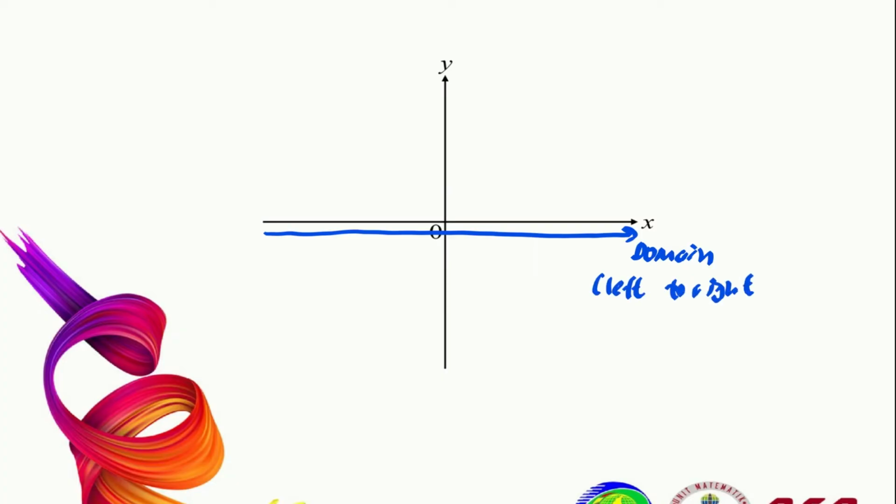We will discuss this in the next example. The range refers to the interval of y. Let us write here range, and we should read the range from the bottom part of the graph to the highest part of the graph, so from the bottom to the top.